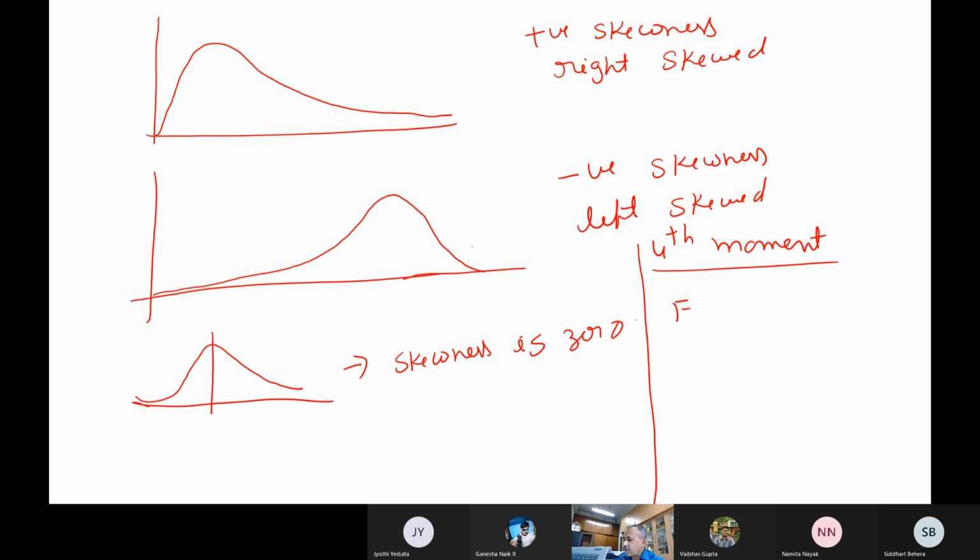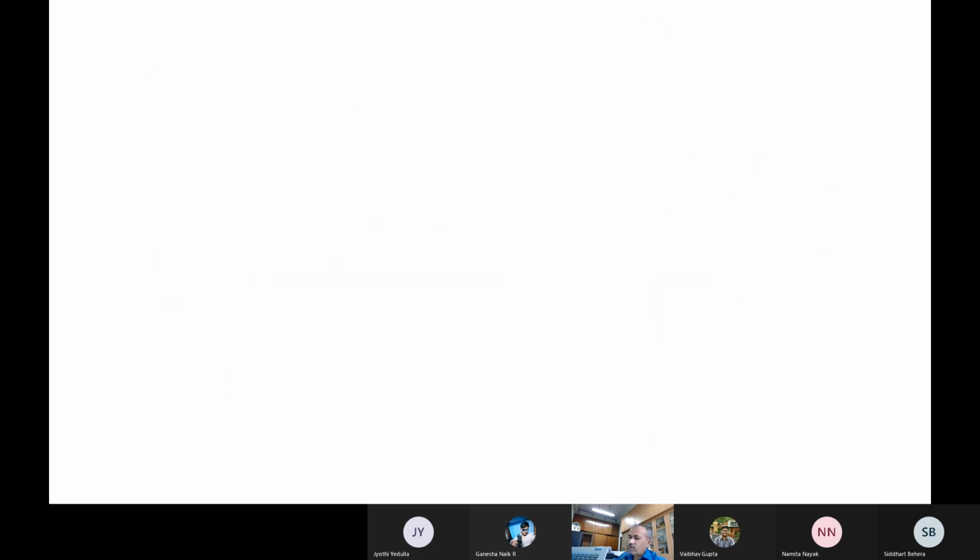That is the expected value of (x minus mu) to the power of 4. Here also, to non-dimensionalize, we divide this by sigma to the power of 4, so that it becomes non-dimensional, with no units. And it is given by, you follow, right? This expression you can write yourself: integral from minus infinity to infinity of (x minus mu) to the power of 4 times p_X(x) dx. So this is the kurtosis.